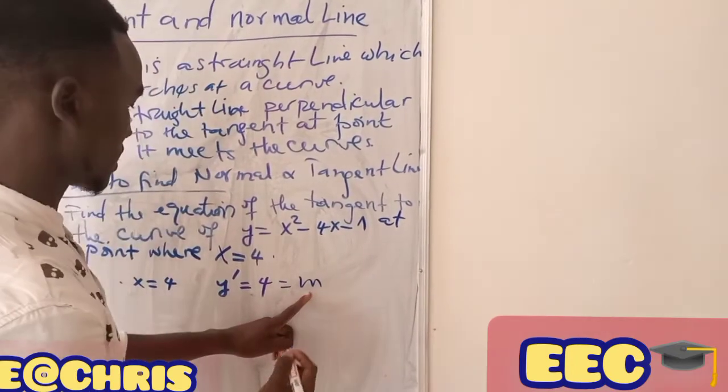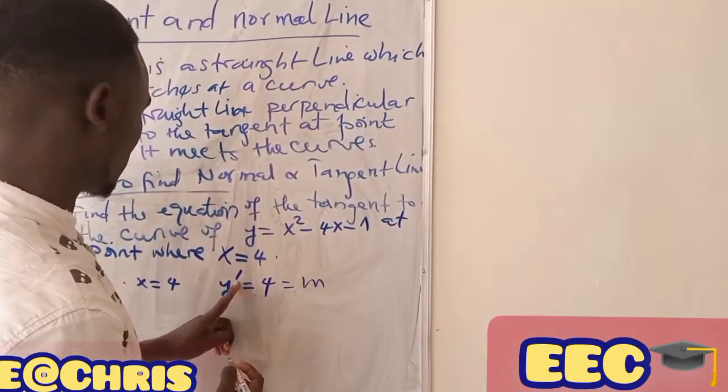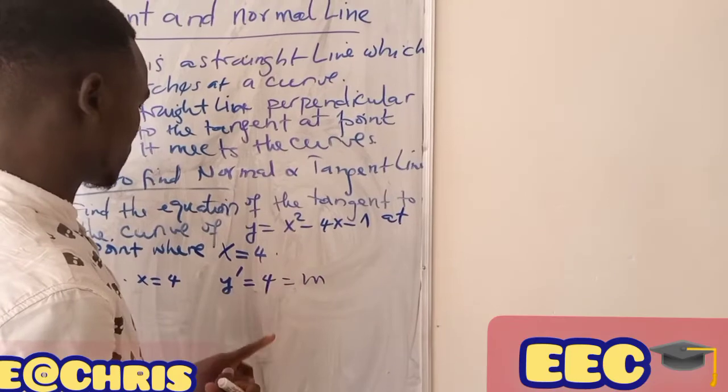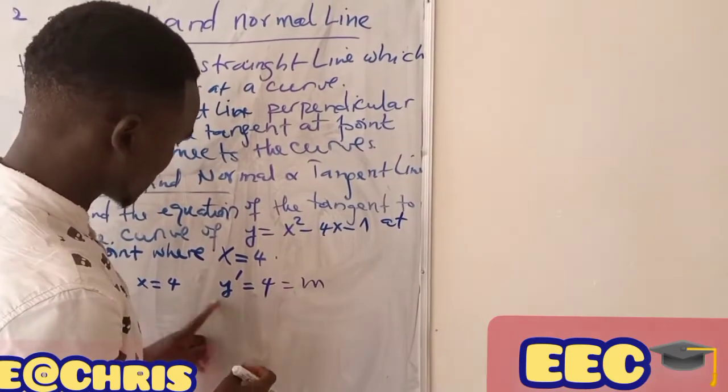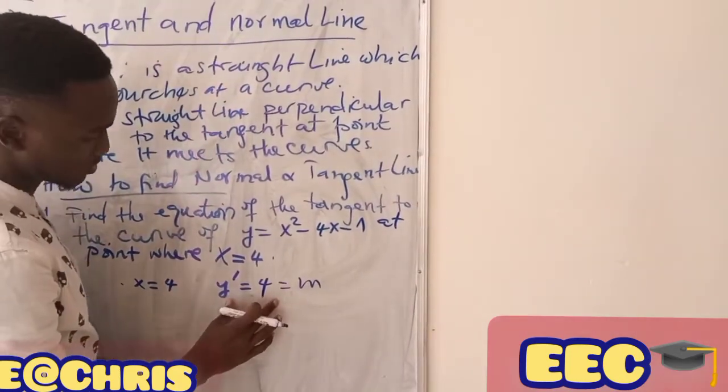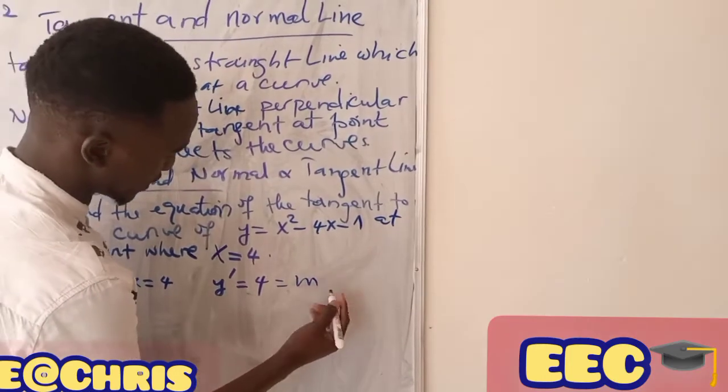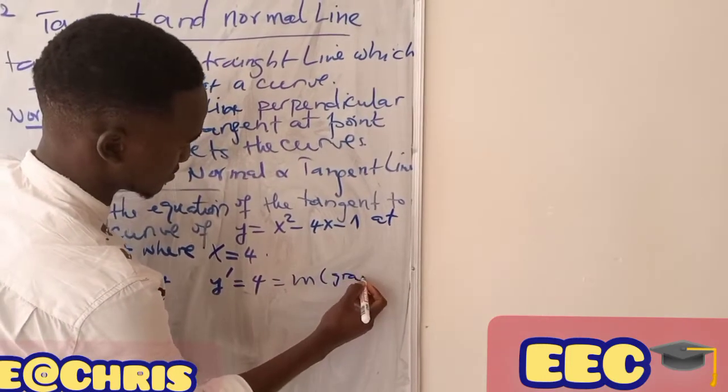This is the m, which stands for gradient. The derivative of the function at that point is equal to m, where m is the gradient.